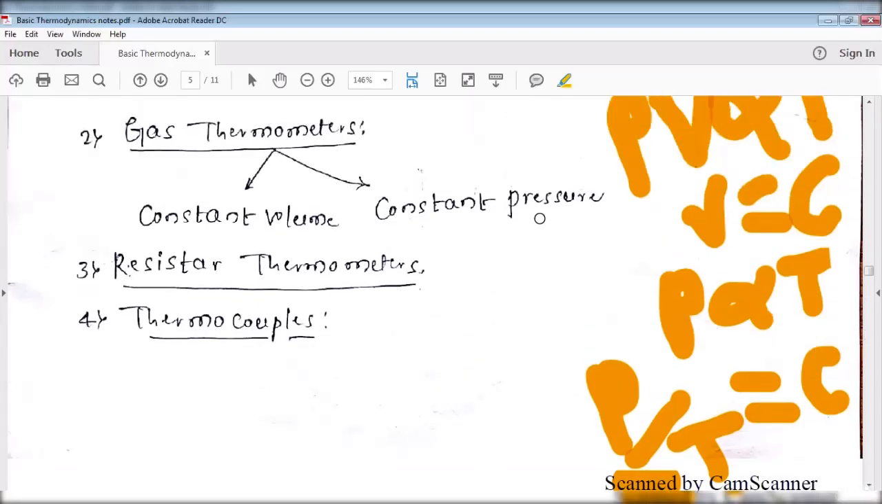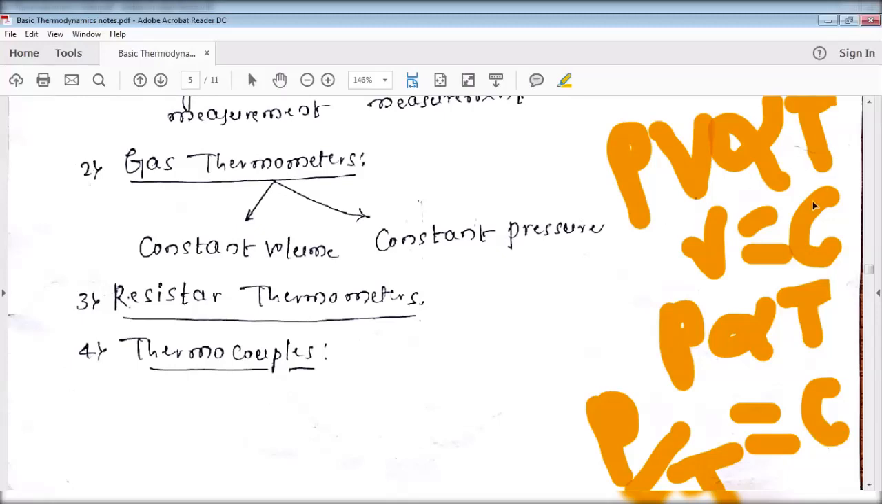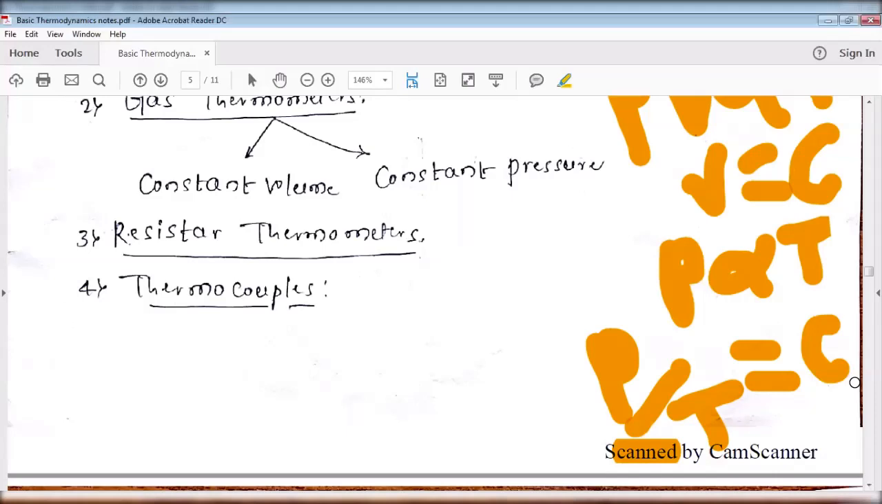Similarly, the constant pressure gas thermometer uses the same formula, PV is directly proportional to T. Instead of volume constant, it is pressure constant, P equal to constant. When P equal to constant, V is directly proportional to T. Then V by T equal to constant. V1 by T1 equal to V2 by T2 equal to V3 by T3 and so on, equal to constant. Then if you know V1, V2 and T1, and you don't know T2, the unknown temperature T2 can be easily identified by using this formula.